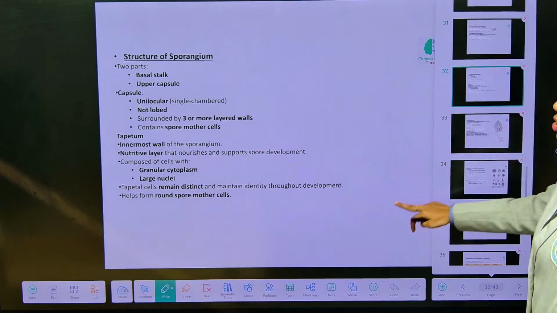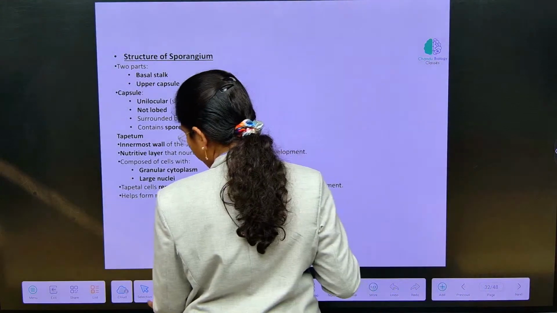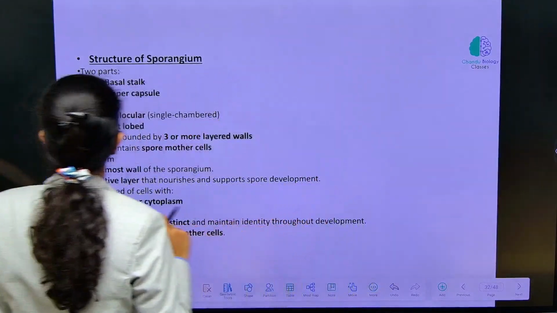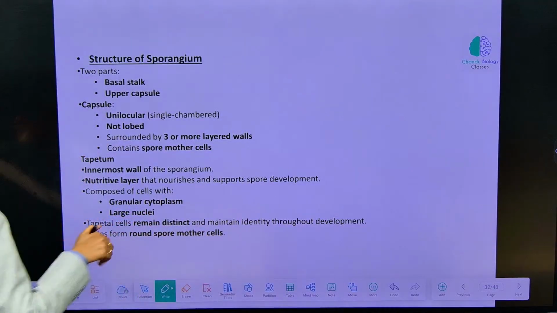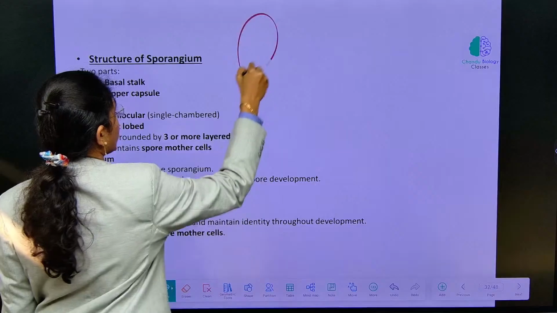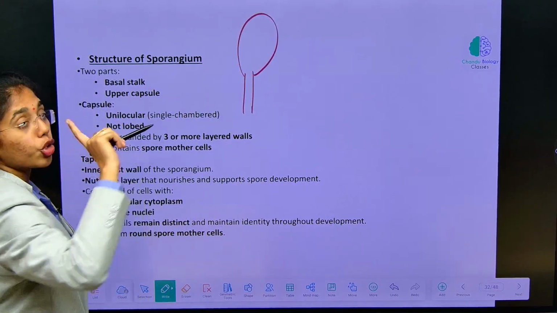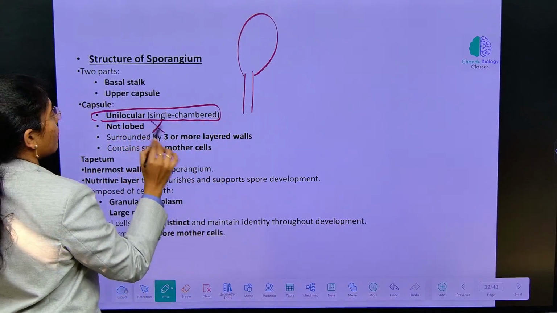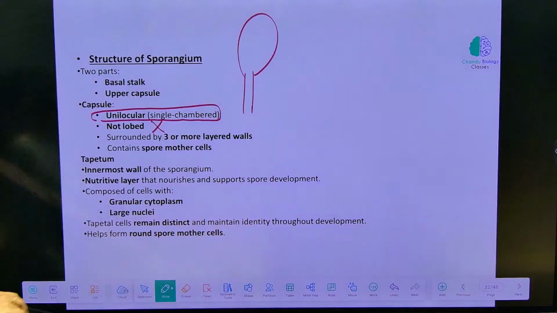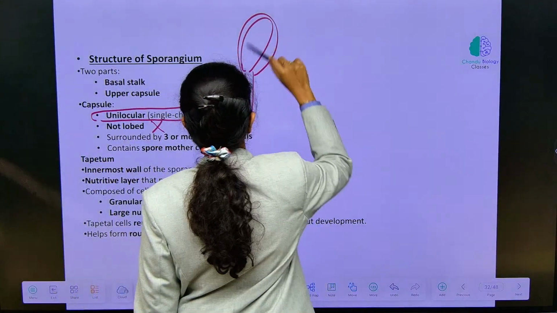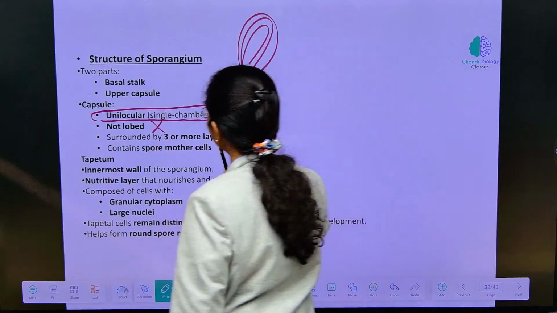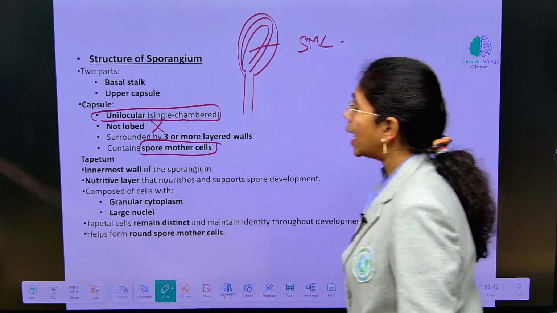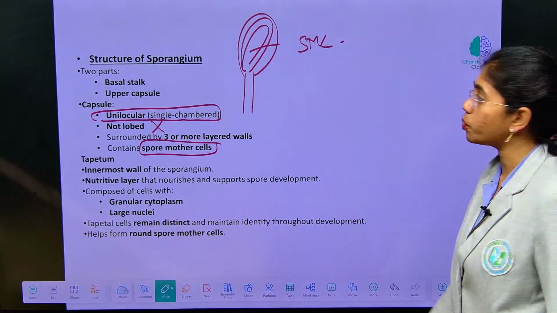Here we go with the structure of sporangium. Sporangium is present in strobili or cones. See here, the sporangium will have two parts. Basal stalk is present and upper capsule is present. The capsule is unilocular, which means it has a single chamber and it does not have any lobes. It is surrounded by 2 to 3 layered walls. It contains spore mother cells. Okay. Tapetum, which is the innermost wall of the sporangium.